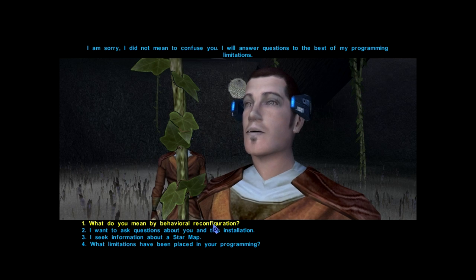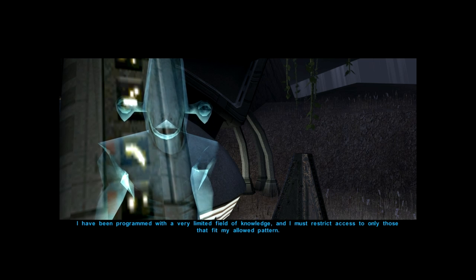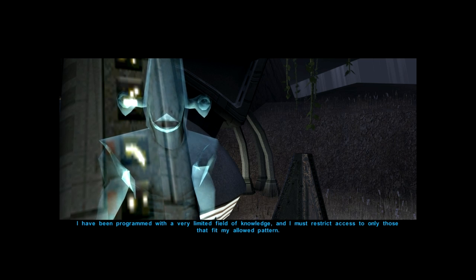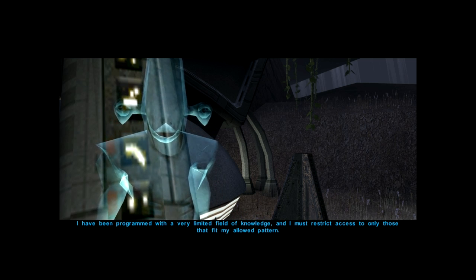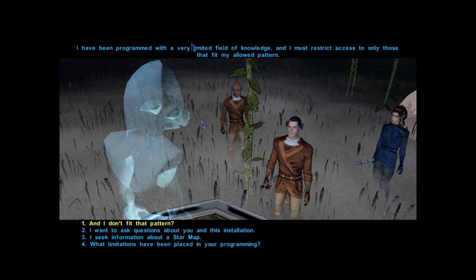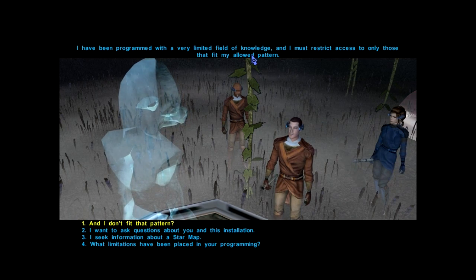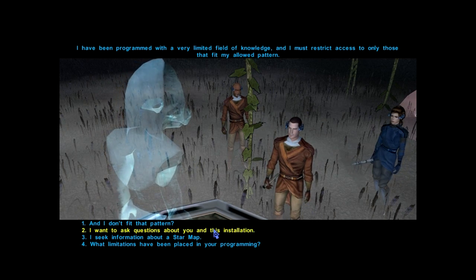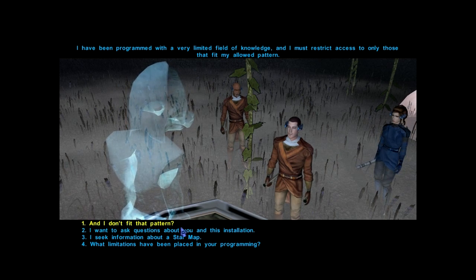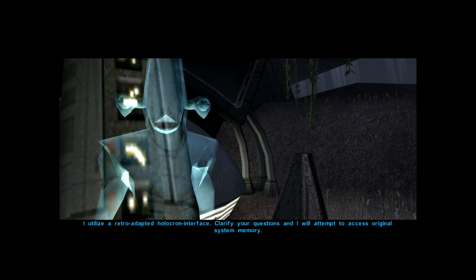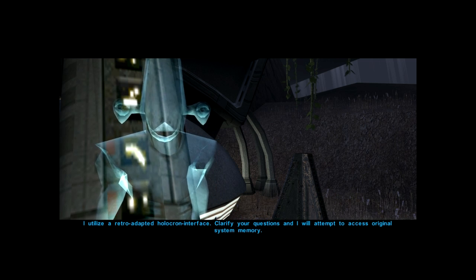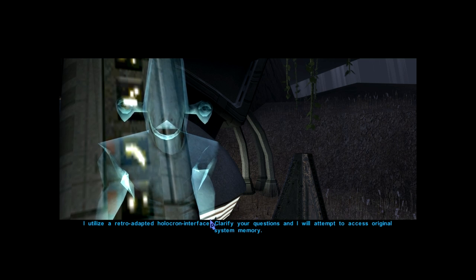What do you mean, behavioral reconfiguration? I have been programmed with a very limited field of knowledge, and I must restrict access to only those that fit my allowed pattern. Oh damn, I think we might have just triggered something. Okay, asking questions. I want to ask questions about this installation here. I utilize a retro-adapted holocron interface. Clarify your questions, and I will attempt to access original system memory.